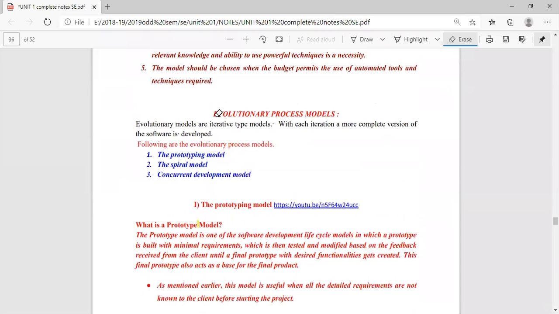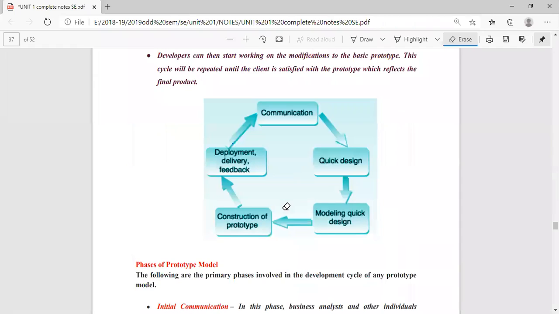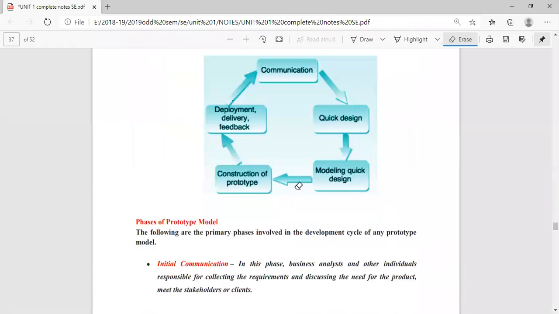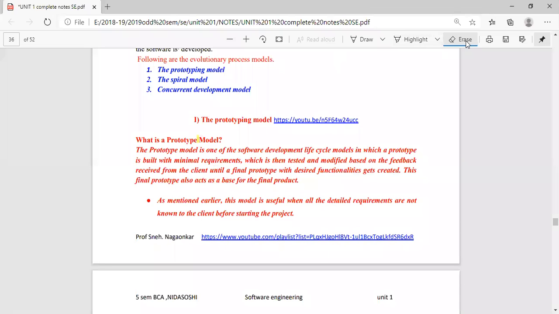So that is the reason the name is given as evolutionary. Evolution means what? Adapting to the changes. This type of prototyping is used when we have complex systems. Secondly, when the requirements are totally new. At that time the prototyping model is used, guys. So prototyping is asked so many times in the exam. I told you through example, but in the exam you don't need to write an example. Or you can write an example like developing a new sensor to identify the symptoms of COVID.